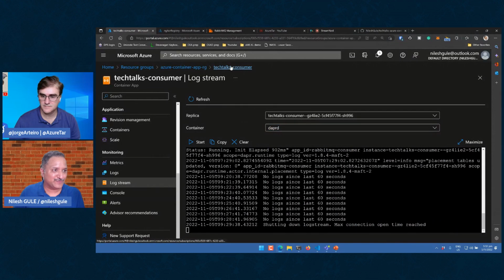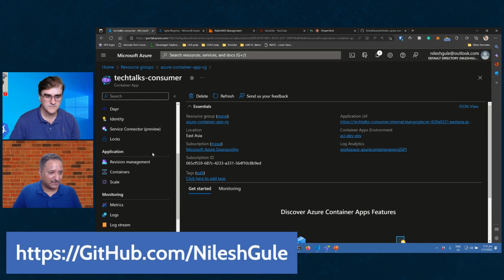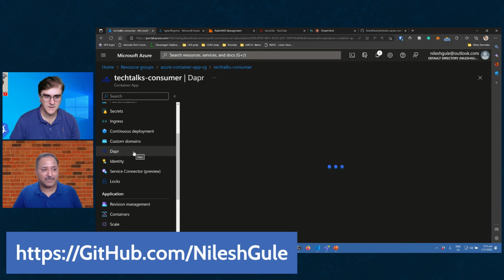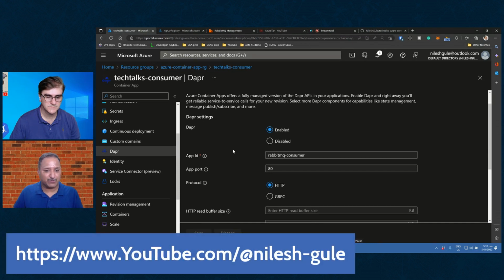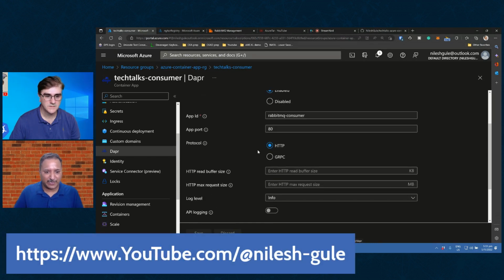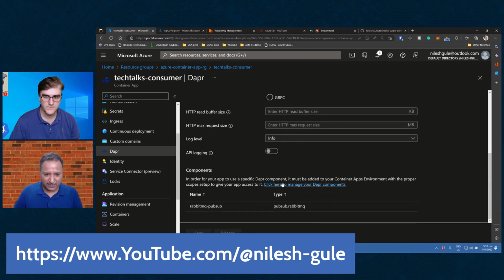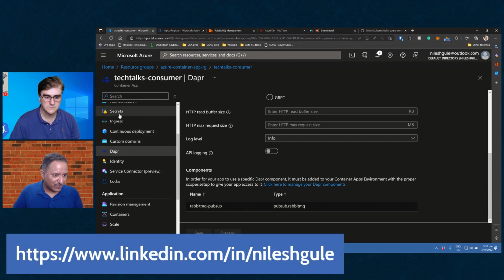If we go back in the UI, we can do the same things from the UI as well. So the secrets that I was talking about, or the Dapr, say for example, I want to configure Dapr using the UI. I can come here, I can enable the Dapr using the portal, and then I can provide all these parameters. If I want a custom component, again, I can create a component for Dapr in this. Same way for the secret.